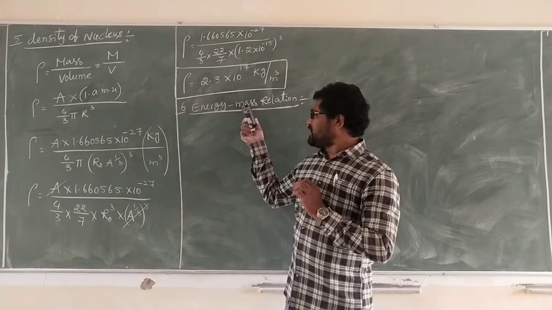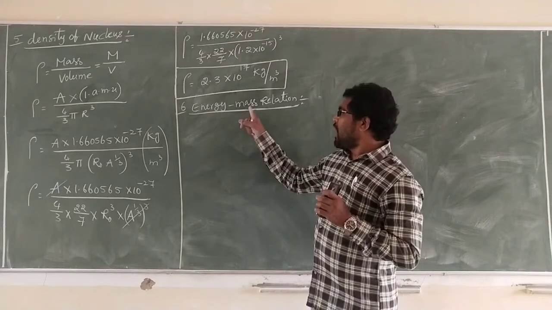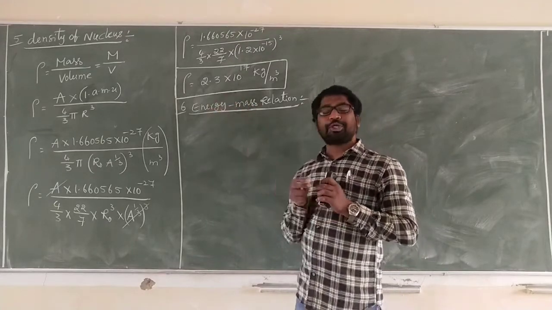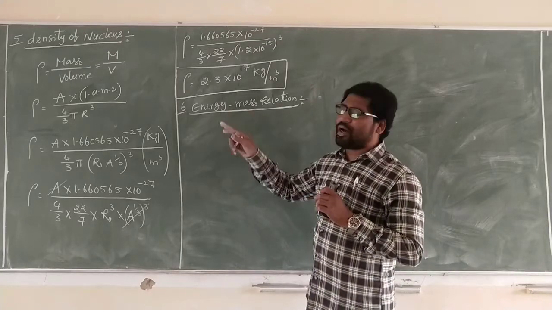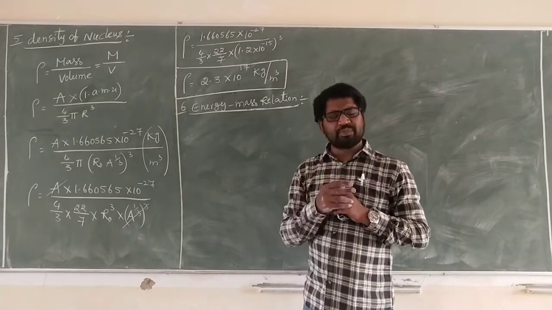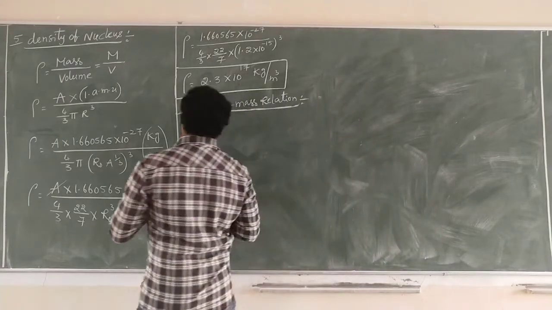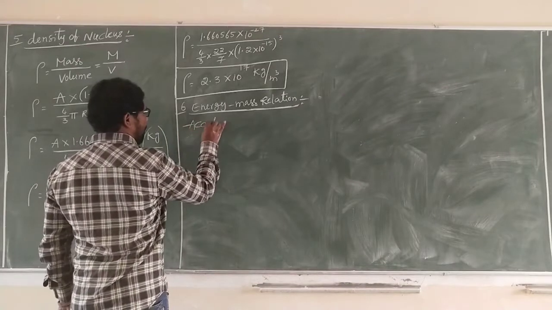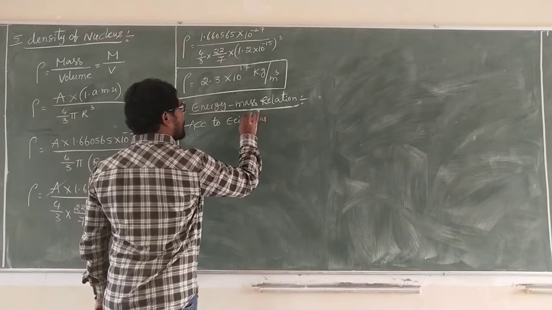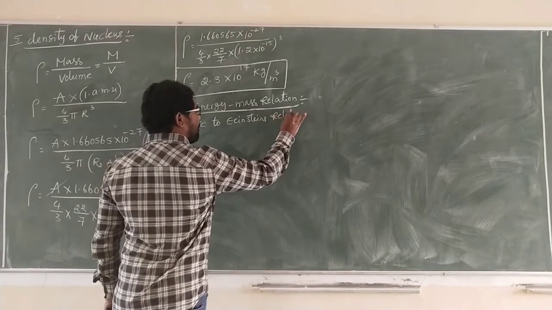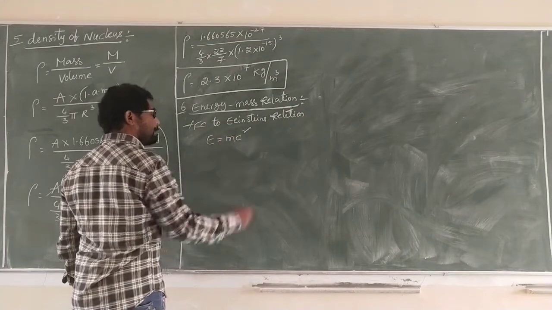Energy-mass relation means, according to Einstein's relation, mass is converted into energy: E is equal to mc². Energy is converted into mass. That is a reversible process: mass to energy, energy to mass. Now, according to Einstein's relation, E is equal to mc².